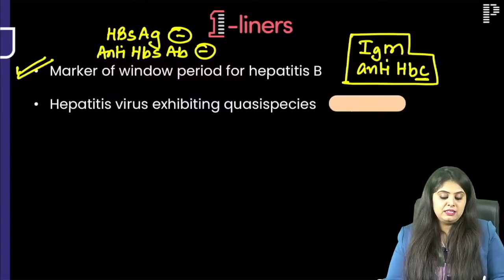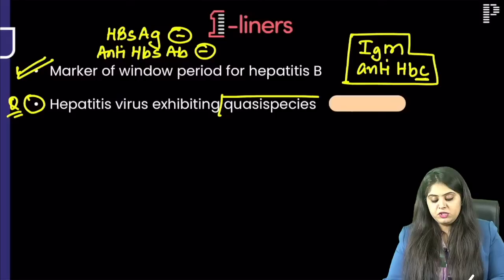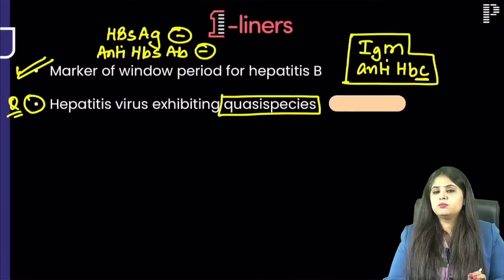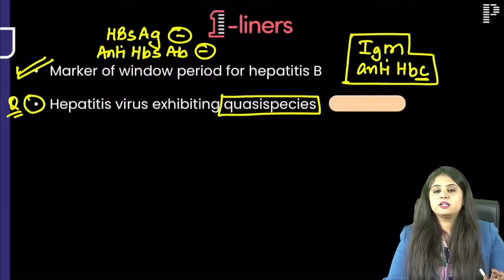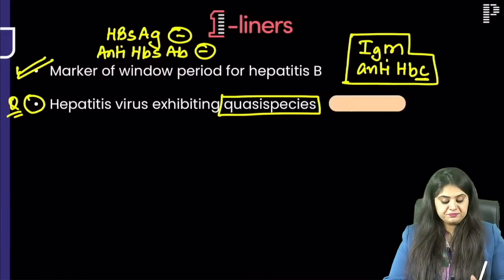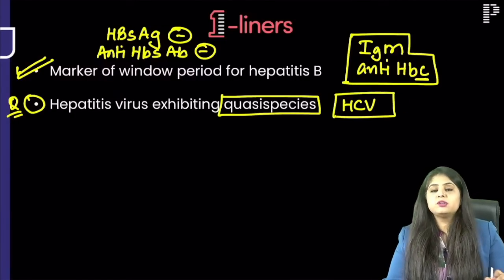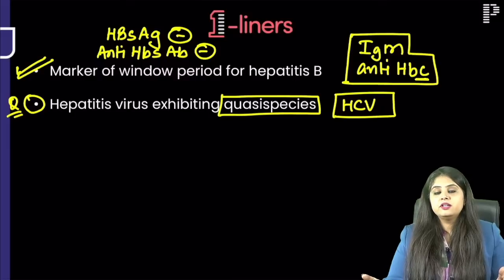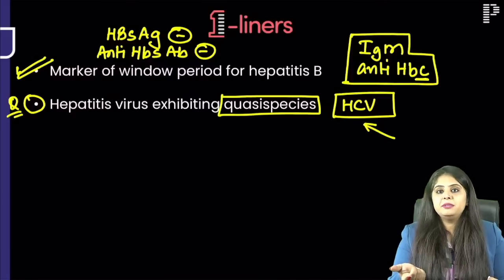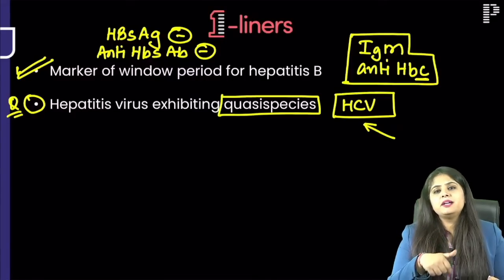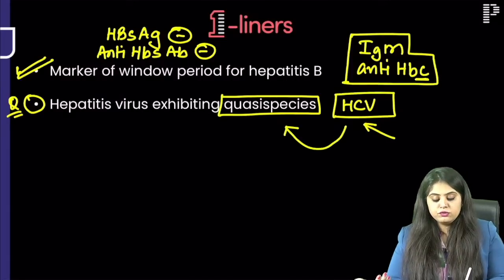Everybody knew this one. Tell me this one if you can: the hepatitis virus which exhibits quasi-species. Maybe the FMG students have not focused too much on it. If you haven't, please do it now, because they are tired of asking about hepatitis B. They might want to ask you something else. That is, hepatitis C virus exhibits quasi-species. What is quasi-species? There is no definition for it. Have you ever heard of a vaccine for hepatitis C? No. Hepatitis B has a vaccine, all of us have been vaccinated. Hepatitis C, ma'am, we have never received a vaccine, because the problem is that hepatitis C shows quasi-species.